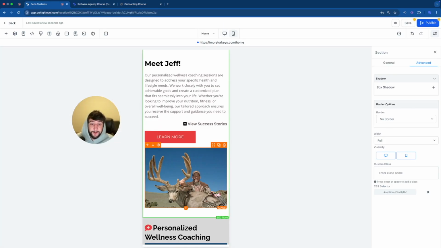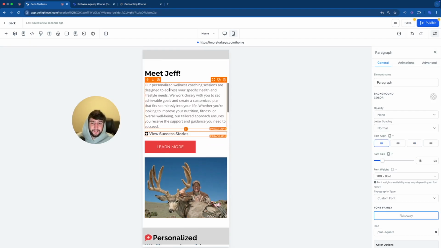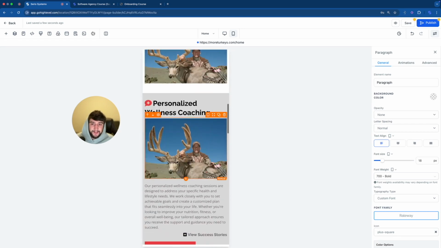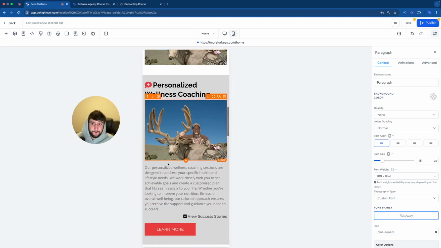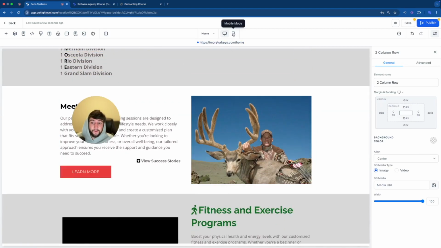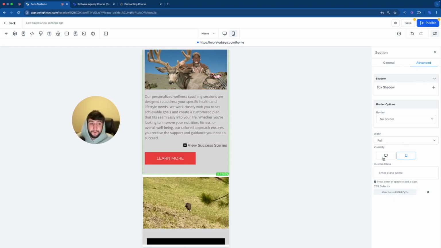This looks way better. I'm going to move the view success stories over to the left, and we might end up getting rid of this entirely. It just depends on what I put right here, but this looks way better than what we had before. And I think I might get rid of this section entirely too. Let me go look at the desktop again. Yep, we do not have it over here on desktop. So we're going to go back to mobile, find out why, click on advanced, and there it is. It's only on phone. It's not on desktop.